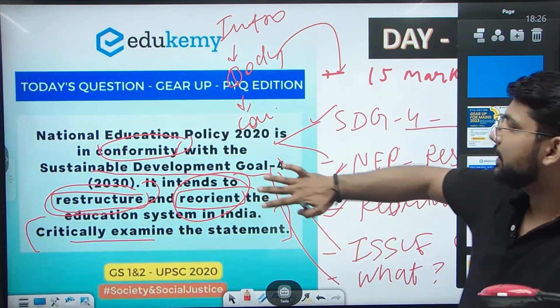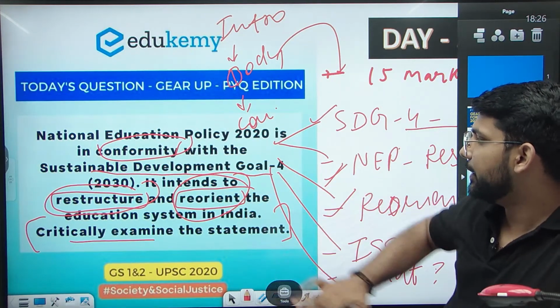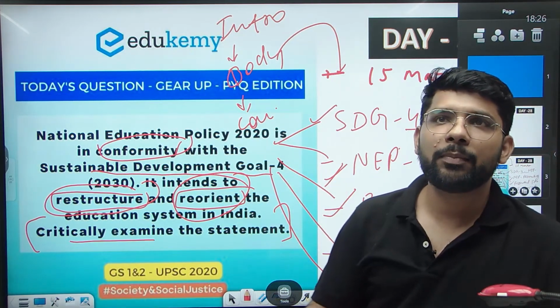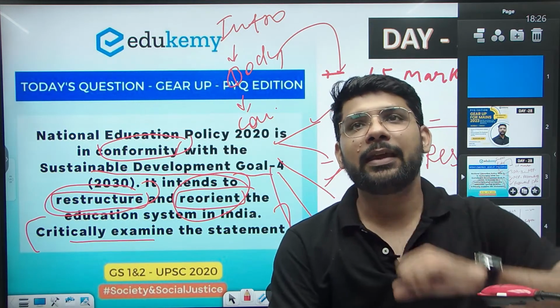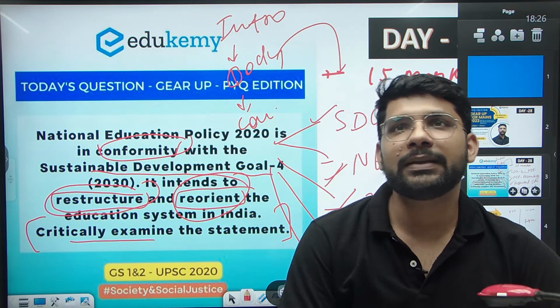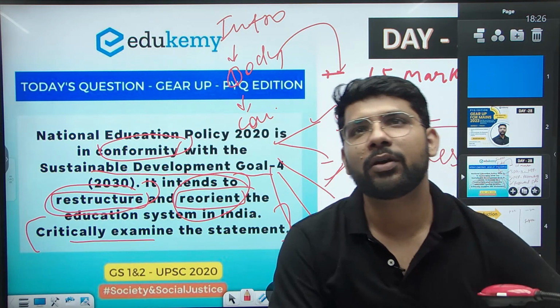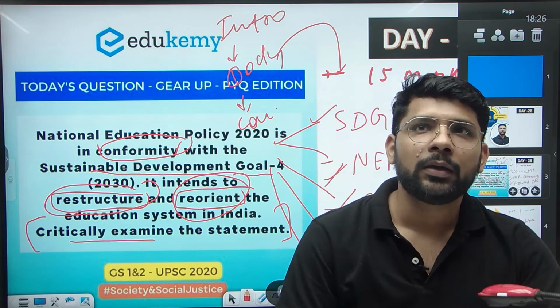The National Education Policy is in conformity with the SDG and reorients the education system. So we can also write that the new education policy is linked with Sustainable Development Goal 4, which focuses on education for all.